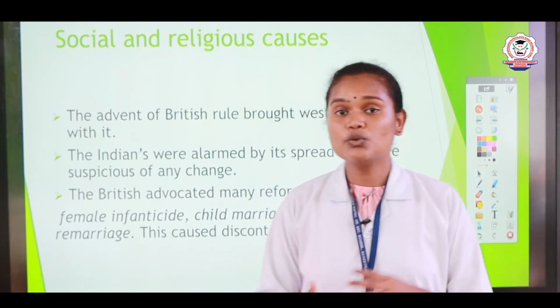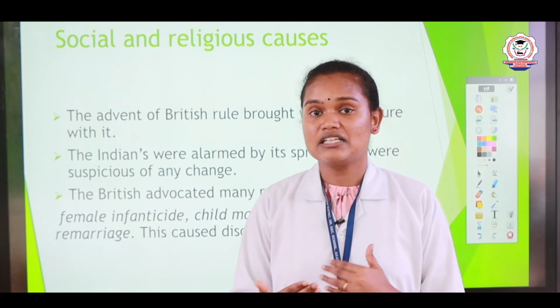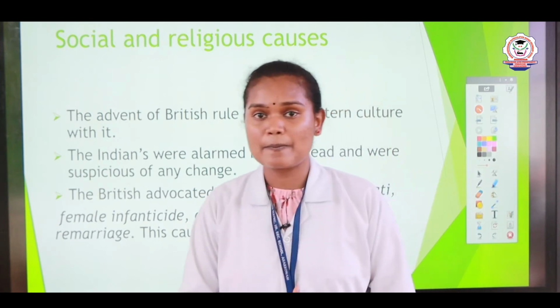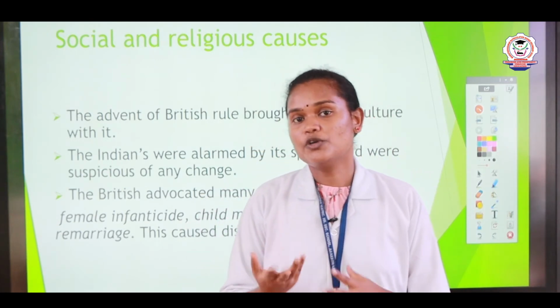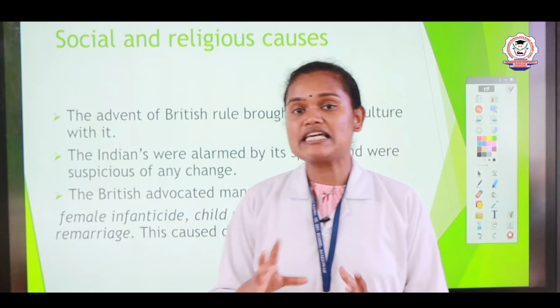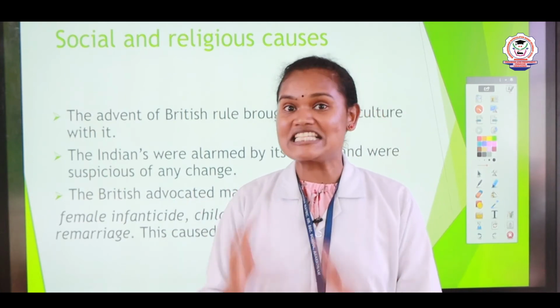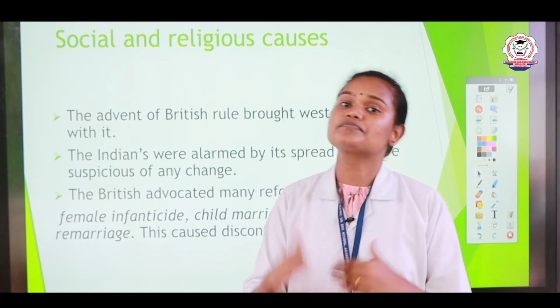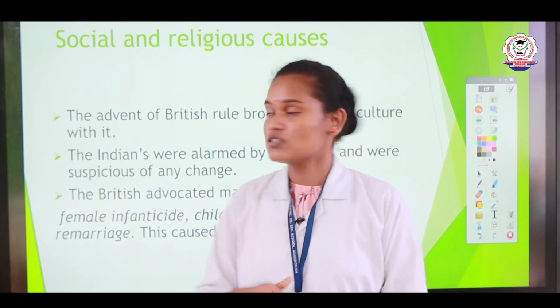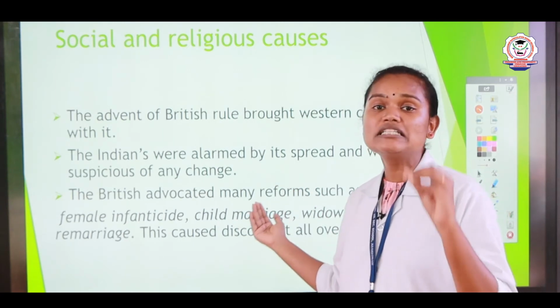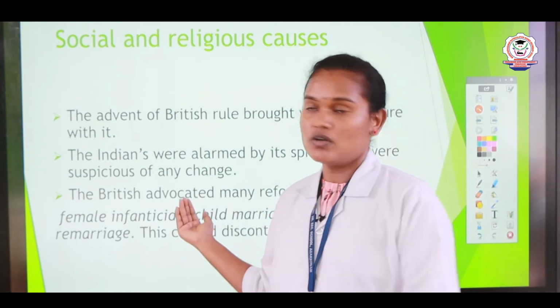They started to eradicate social evils such as sati. What do you mean by sati? You all know that sati is a Hindu practice that existed in India. After the arrival of the British, they removed the sati system.